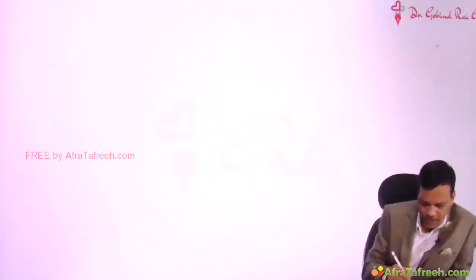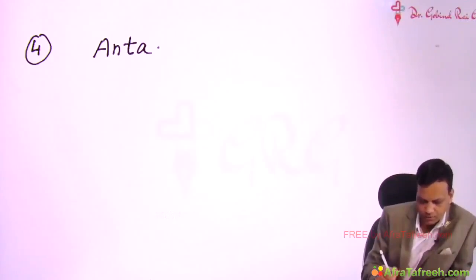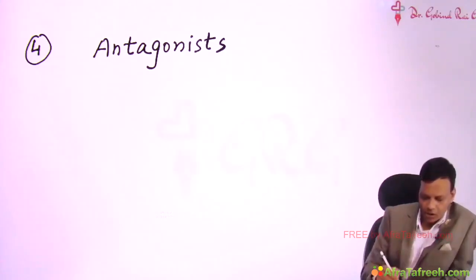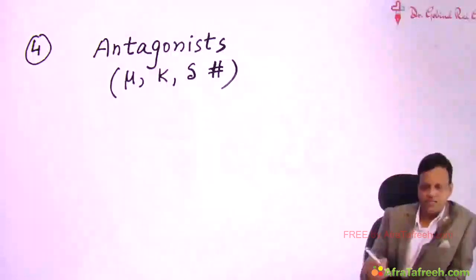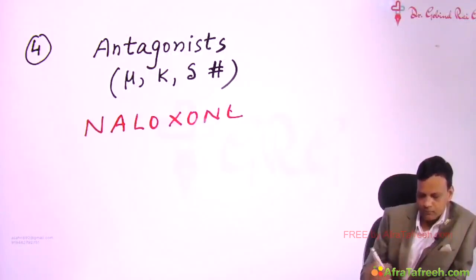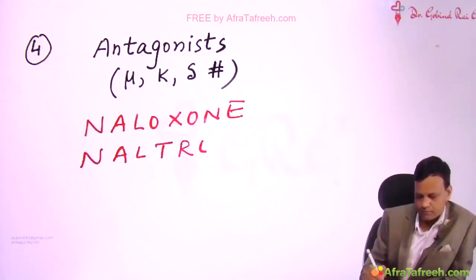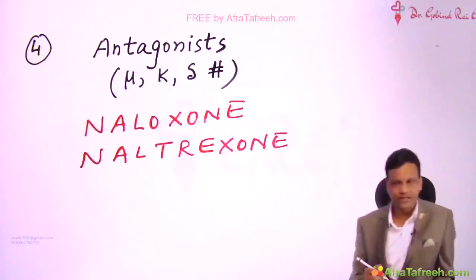Now the last group of drugs acting on opioids is opioid antagonists. They are antagonists on all the opioid receptors. Two main drugs in this category are naloxone and naltrexone. Naloxone and naltrexone. These are the two main drugs.